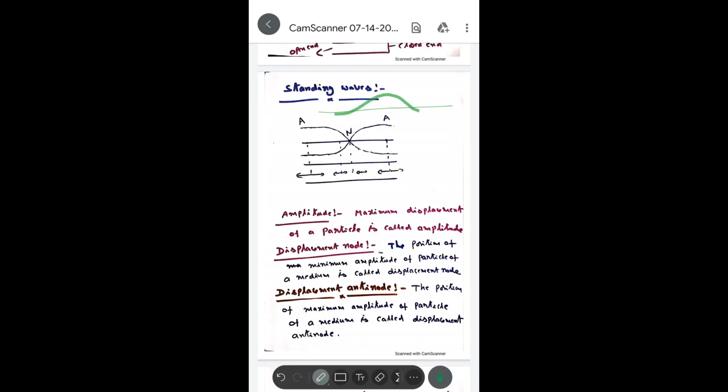That means here two waves are in the same phase. See here, this is the crest of the incident wave, and this is the crest of the reflected wave. Both are in the same phase. Then the resultant wave amplitude is double the amplitude of those two waves. So this is the resultant wave. If the waves superimpose in the same phase, we will have maximum displacement.